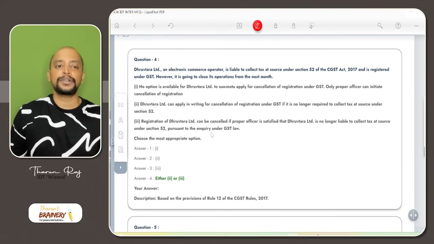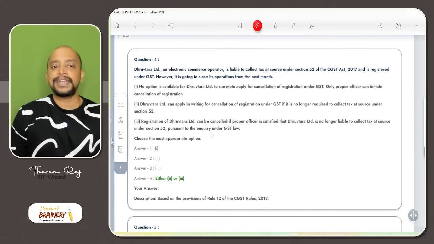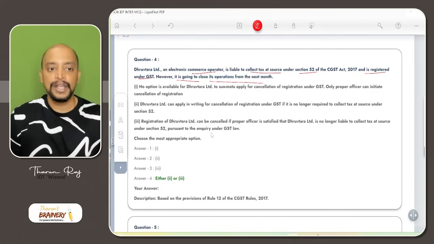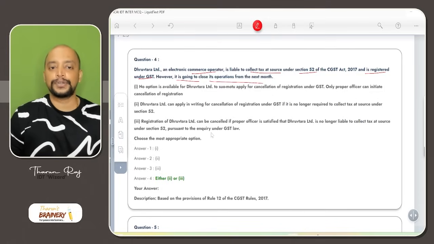Then question number 4, THARUN'S Limited, an e-commerce operator, is liable to collect tax at source under section 52 and is registered under GST. However, it is going to close its operations from next month. Okay. So e-commerce operator, TCS deductor. No option is available for THARUN'S to suo motu apply for cancellation of registration under GST. Only proper officer can initiate cancellation of registration.